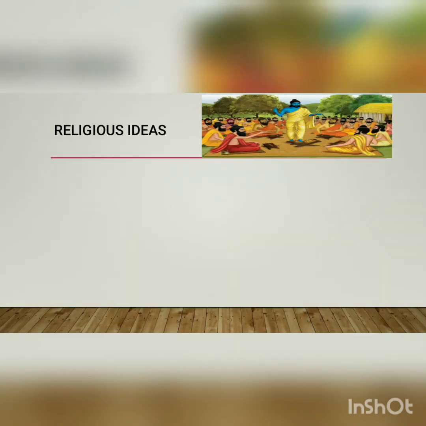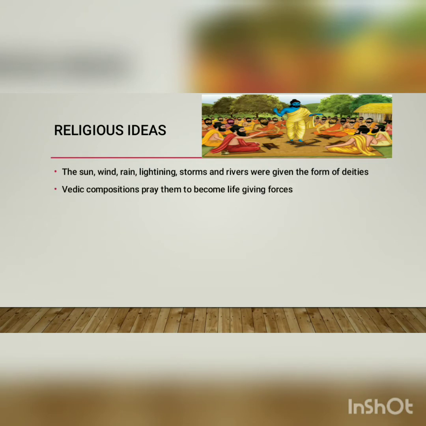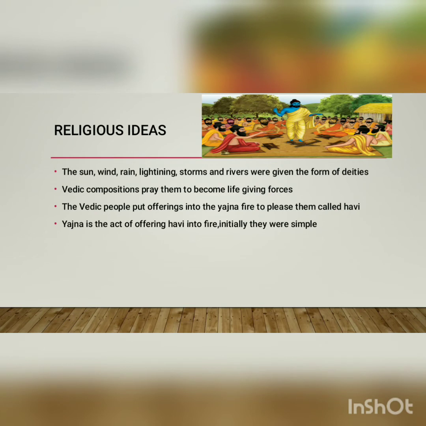So, our next topic for today is the religious ideas during the Vedic civilization. The sun, wind, rain, lightning, storms as well as rivers were given the form of deities. Vedic compositions pray to them to become life-giving forces. The Vedic people put offerings called havi into the yagna fire to please them. Yagna is the act of offering havi into the fire.